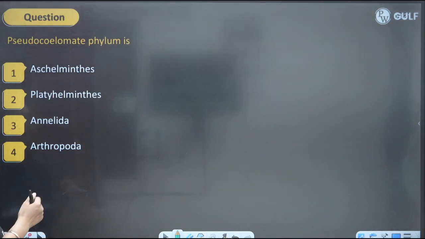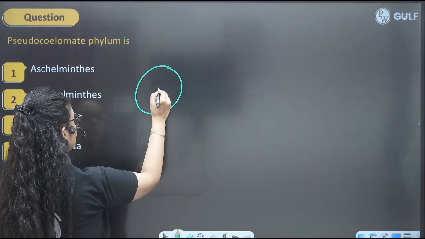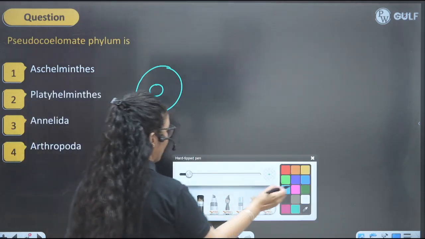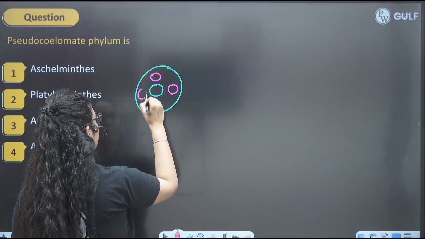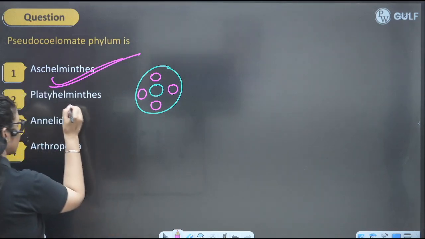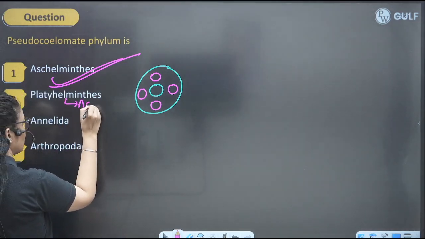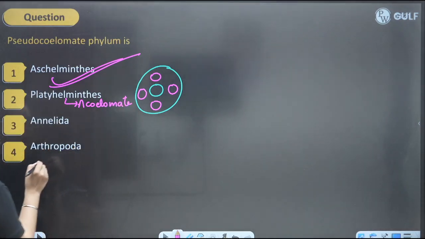Pseudocoelomate phylum is, so pseudocoelomate means, you know, we have ectoderm, we have endoderm, and mesoderm is basically present in the pouch form, right, between ecto and endoderm, and it will be seen only in the Aschelminthes. Platyhelminthes are acoelomate because they don't have any mesoderm, not even in the form of pouch.